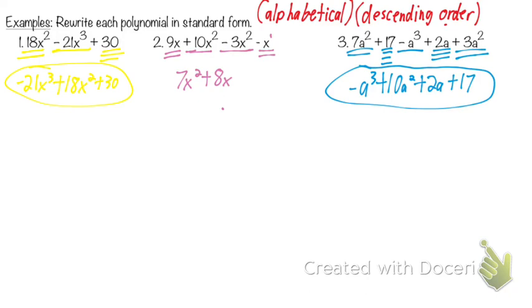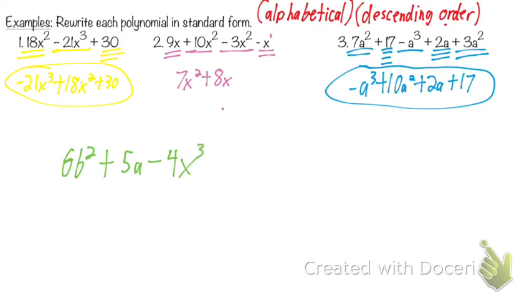Now I want to talk about what would happen in a different scenario. You don't have to write this down. Let's say we were to have 6b squared plus 5a minus 4x to the third.